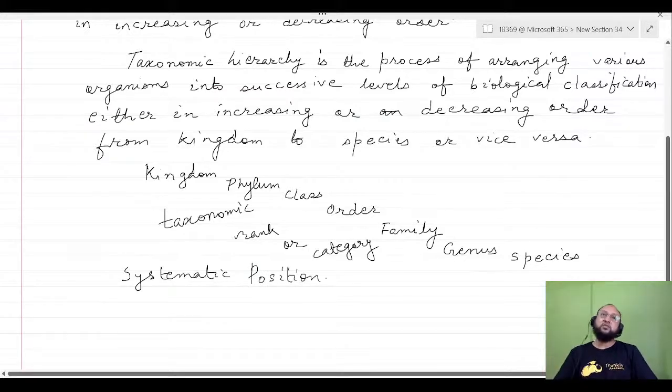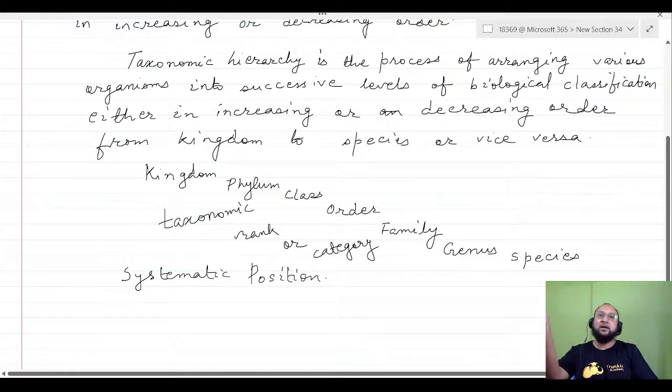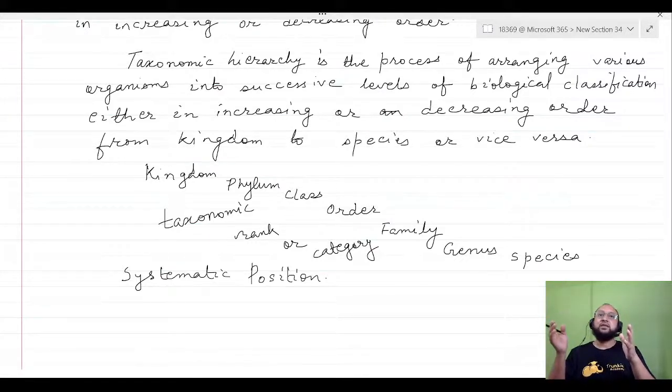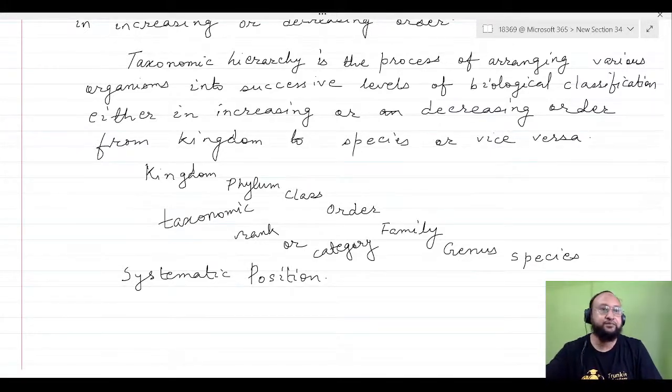So if you have to write the systematic position of the dog, first we will write the kingdom Animalia, then phylum Chordata, then subphylum Vertebrata, then class Mammalia, then order Carnivora, then family Canidae, genus Canis, and species Canis familiaris. In that way we are writing all the information for one individual organism. They are called systematic position, and each kingdom, phylum, class is called a taxonomic category or taxonomic rank. Okay, so this is about the technique.